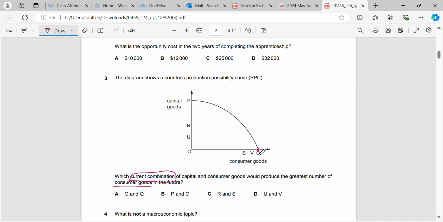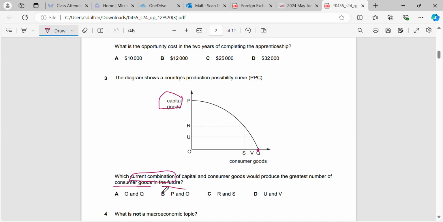But in the future, we'd increase our living standards dramatically at the current time, but it would not allow us to increase our number of consumer goods in the future. Why? We need to allocate more resources to capital goods to allow us to expand our production capabilities, because that's what capital goods are concerned with. Capital goods help us to grow in the future. Consumer goods help with living standards.